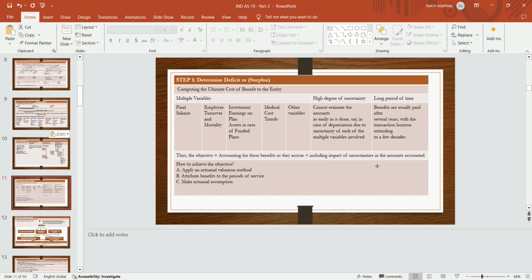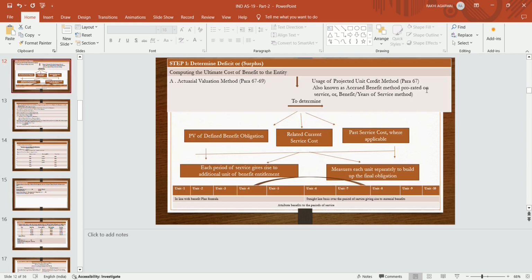So, the objective of this standard is, as you have given service and it has accrued, you do the accounting, plus put the effect of unwinding uncertainties on it. So, how to achieve the objectives? By taking the help of actuarial valuation method, by attributing benefits to the period of services, and making actuarial assumptions. So making assumptions and applying the actuarial valuation methods, the entity will achieve the objective.